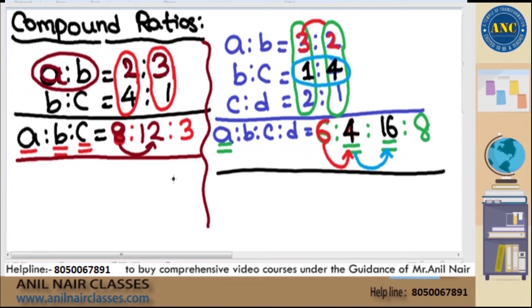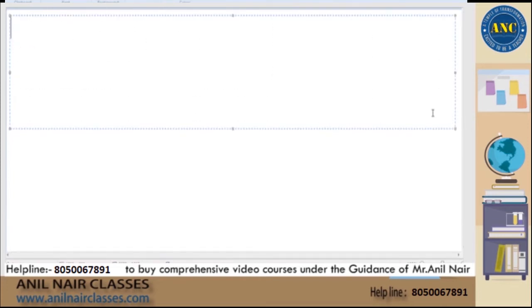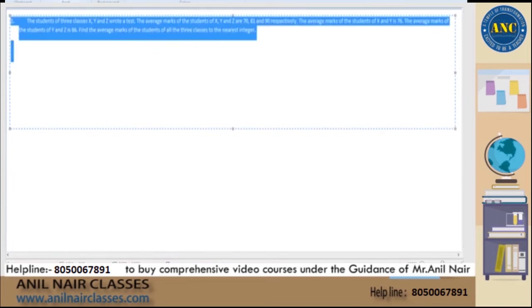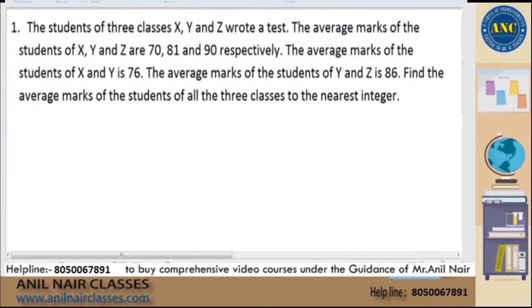This is the methodology we will use for the question which I drafted 2 minutes before. Let us read statement by statement. The students of 3 classes X, Y and Z wrote a test.